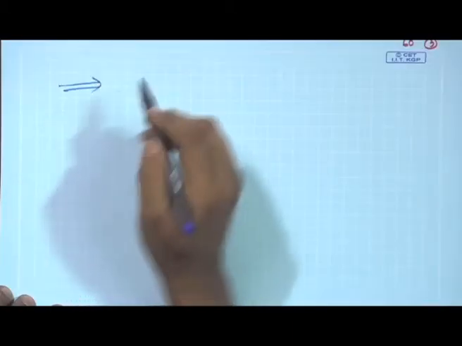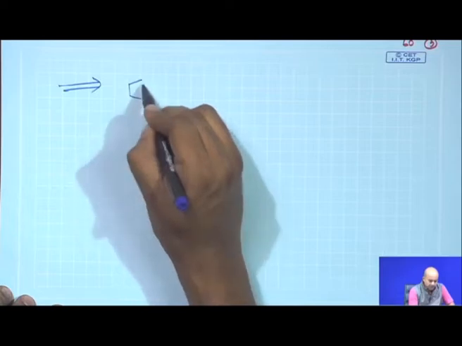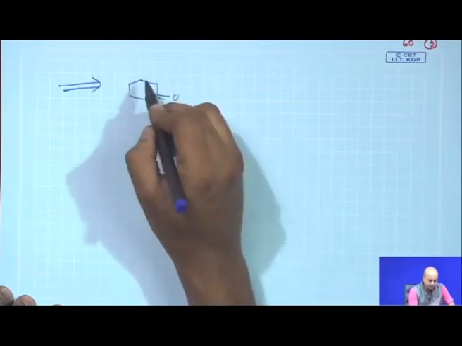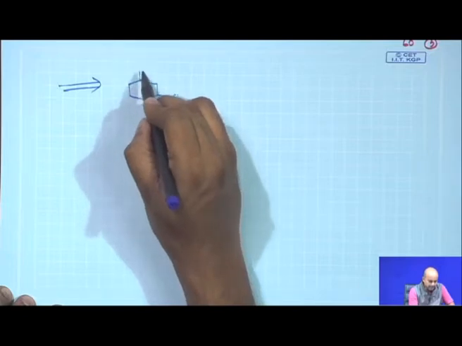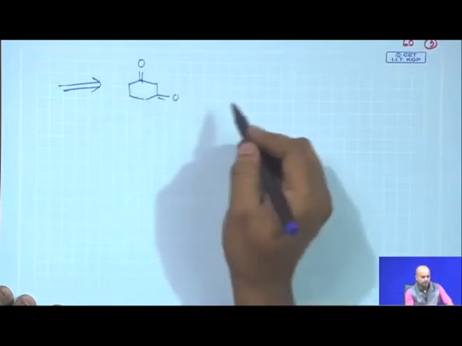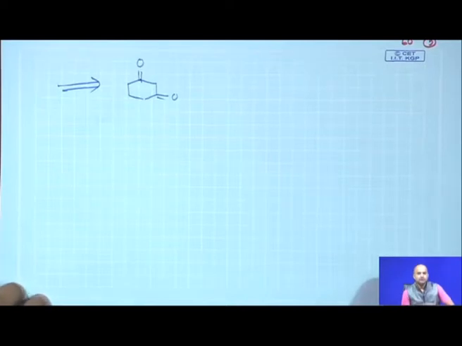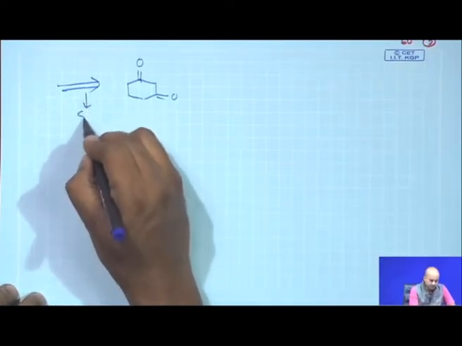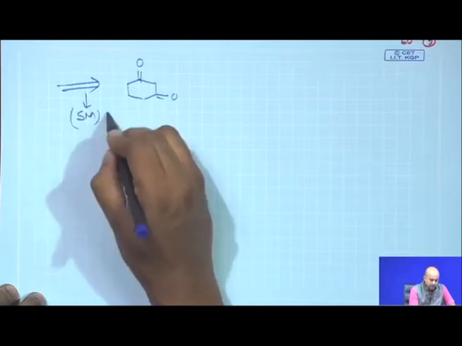And then, simplifying the starting material, you can figure out that this could easily start from this 1,3 cyclohexadione. So, this is basically a starting material based strategy.